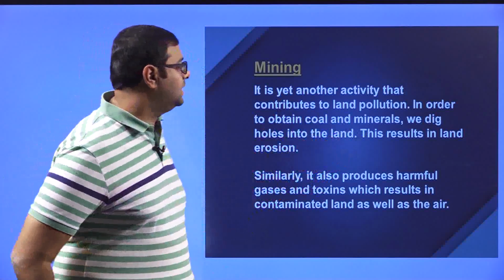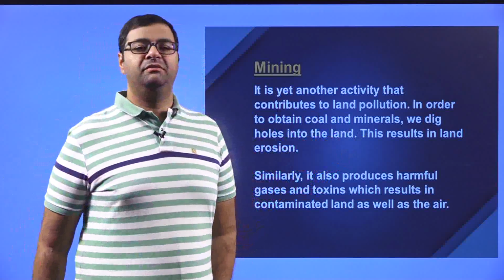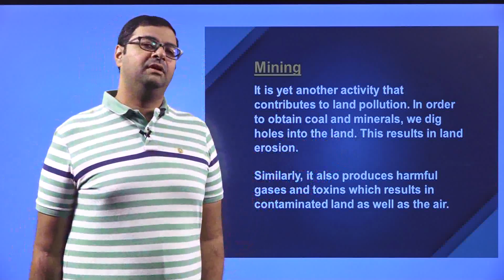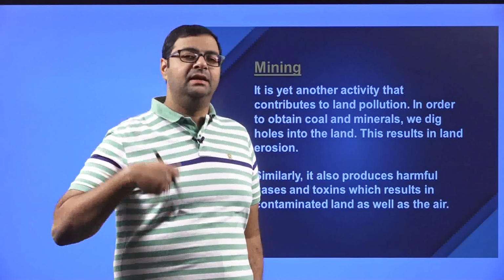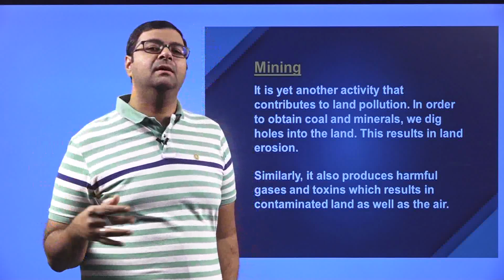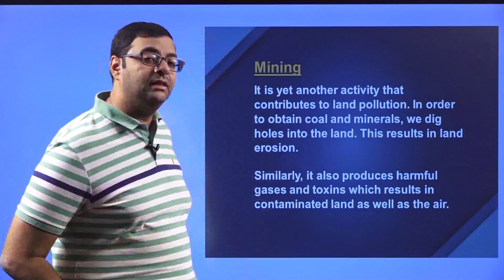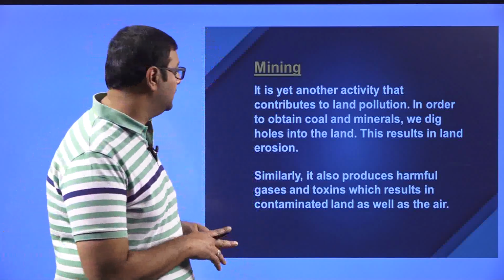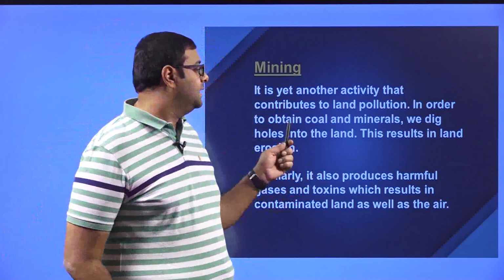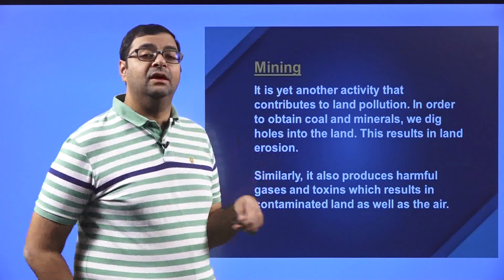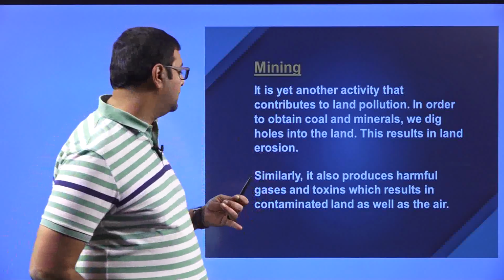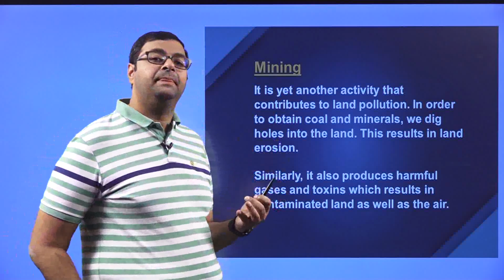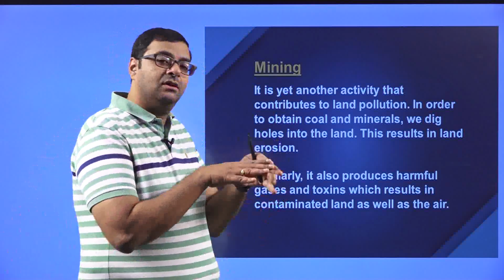So, you know that there are coal fields in our country, and how are we doing it? We are actually digging the land continuously for getting the coal. So, when that process is being done, what is happening here? The land is getting eroded. So, when the land is getting eroded, the land is getting lost.